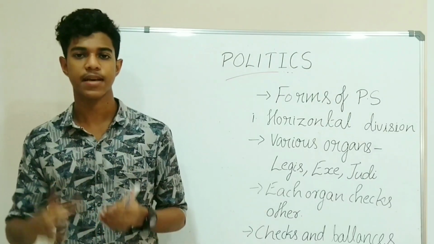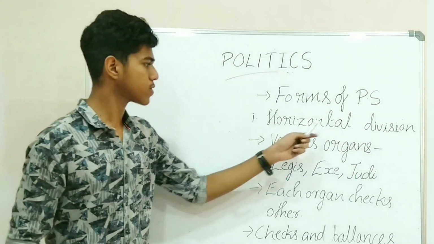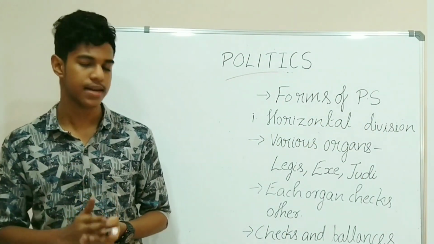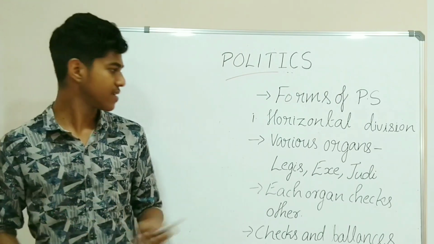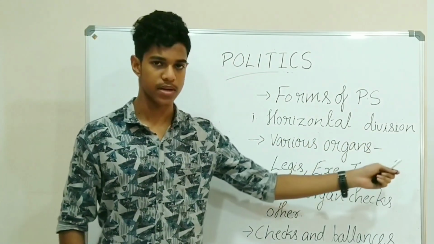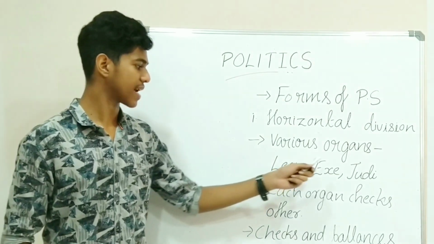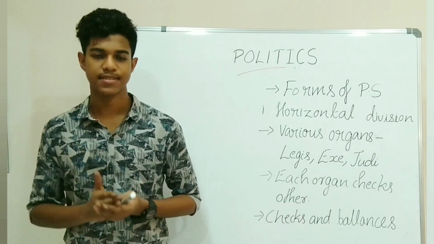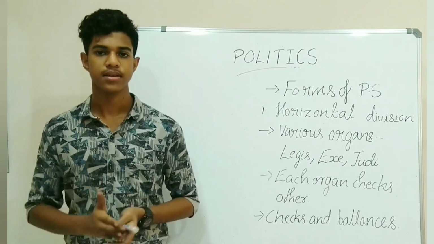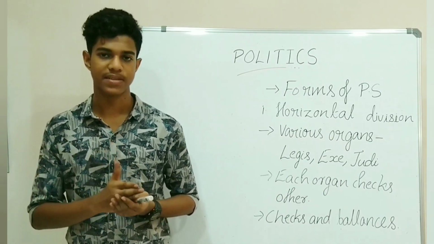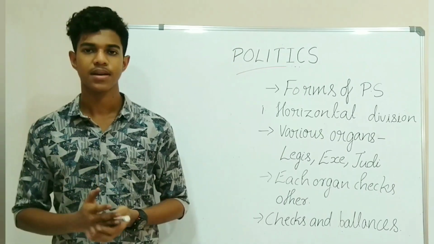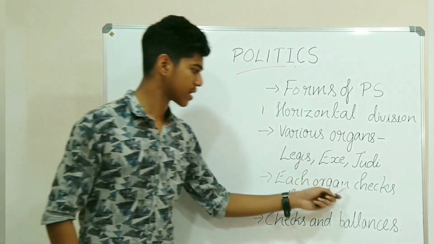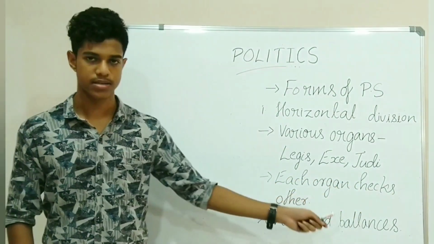So the first major type of power sharing is horizontal division of power sharing. Horizontal division of power sharing means that power is shared between various organs of the government such as legislature, executive and judiciary. Here none of the organs exercises unlimited power because there is a balance of power between various organs. There is a balance between these organs because each organ can check other organs.